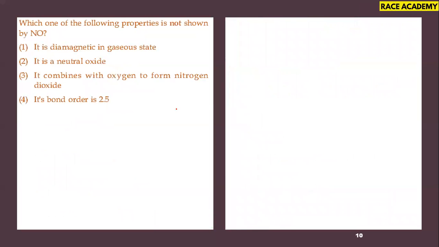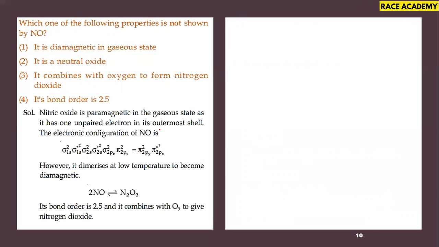Next question. Which of the following properties is not shown by NO? You know, nitric oxide is a neutral oxide. It combines with oxygen to form nitrogen dioxide. Its bond order is 2.5. Here, if you observe the molecular orbital electronic configuration of nitric oxide with 15 electrons, it is said to dimerize also in the gas state. It has one unpaired electron in the electronic configuration, and the bond order we got is 2.5 from the molecular orbital electronic configuration, Nb minus Na by 2.